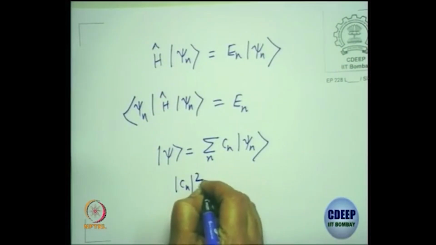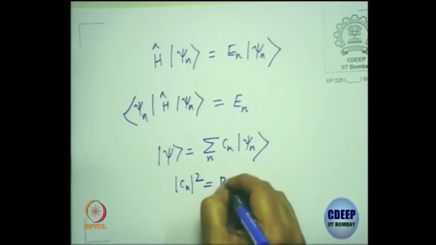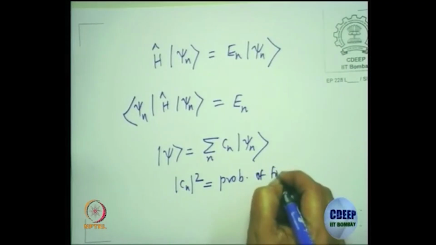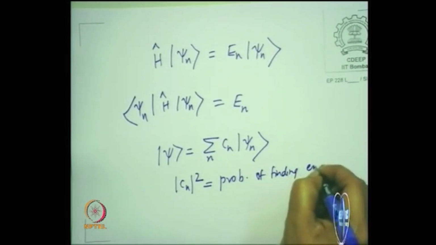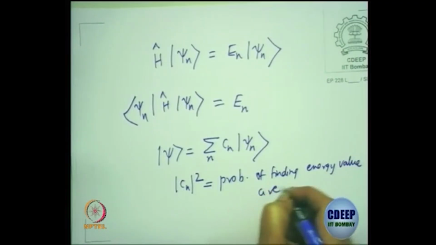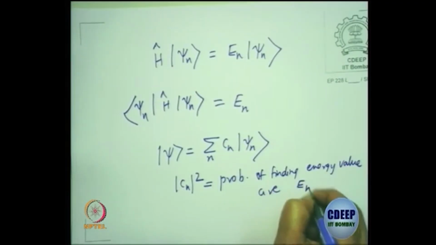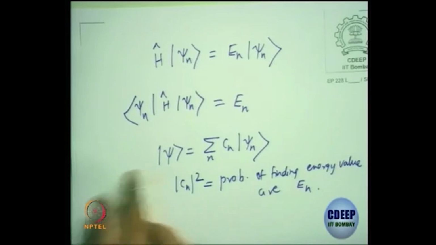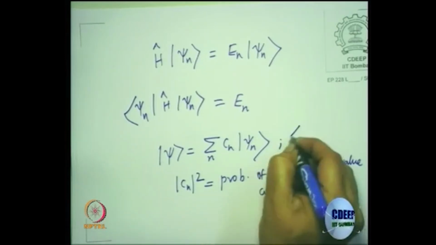So mod Cn squared is the probability of finding the energy value as En. Okay, since we always take it to be normalized, the state psi is normalized. What does it mean?